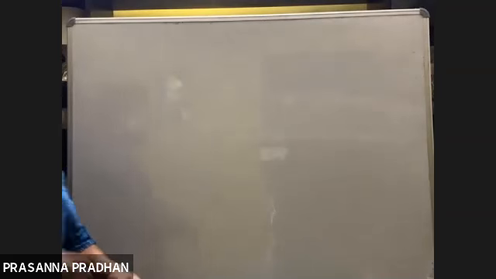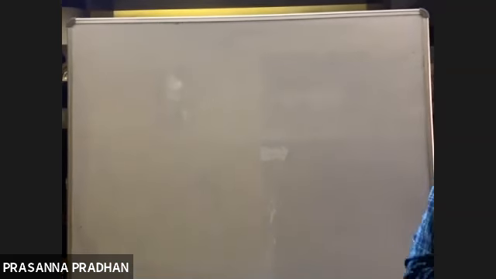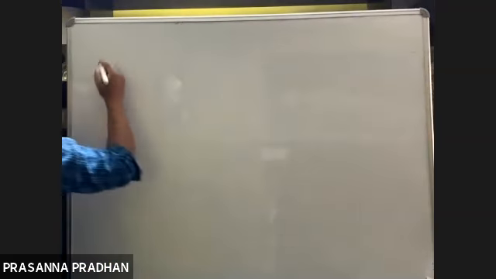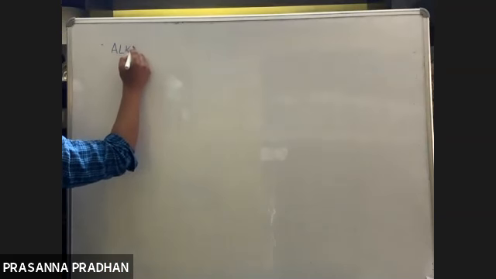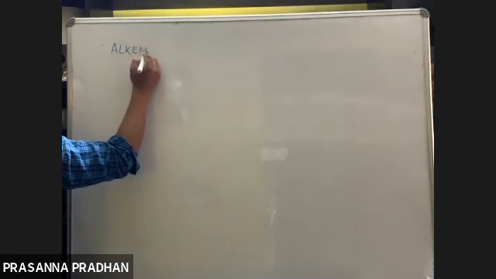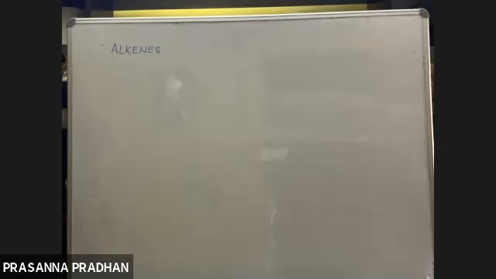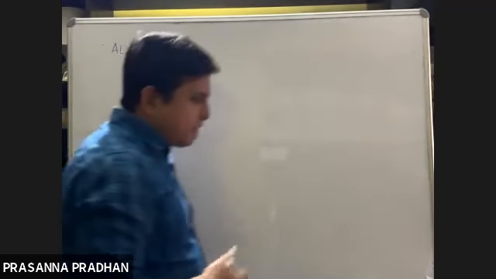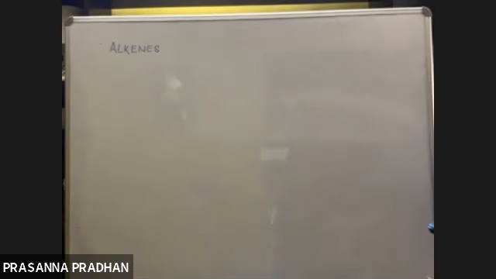With the second part of your hydrocarbon chapter. Today we shall just start off with your alkenes. As we all know, what are alkenes? Alkenes are compounds containing a carbon-carbon double bond.